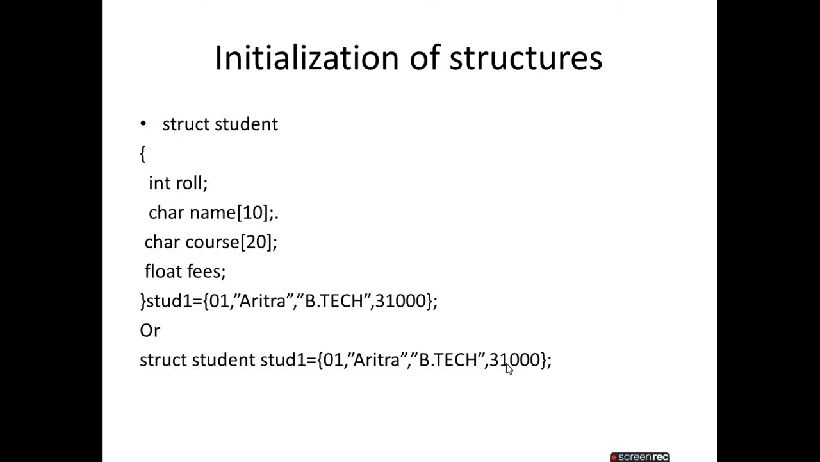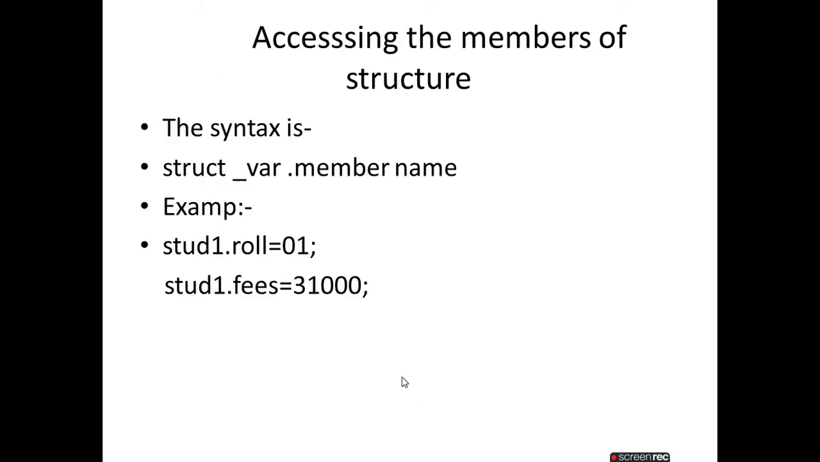Keep in mind, this is very, very important in the structure concept: as you enter the fields, meaning the members, you go one by one. If the name comes second, then obviously Orithro goes second. As you declared them one by one, in the same fashion you initialize them. If your first member is roll, then obviously you initialize it with roll. If the first member is fees, then 31,000 comes first. Same as this. Okay.